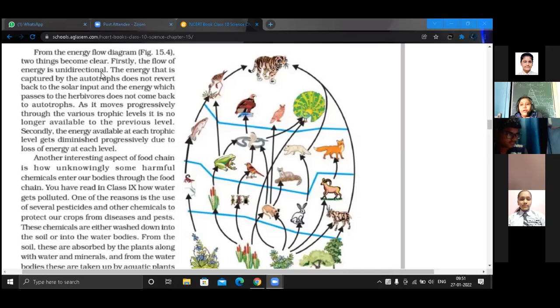Maybe I am contributing only one reason, but I am getting a return from every activity done by different human beings, and that is getting magnified and reaching back to us. Thus, it is known as biological magnification. So it is well explained in NCERT. Now you will tell me where it is.